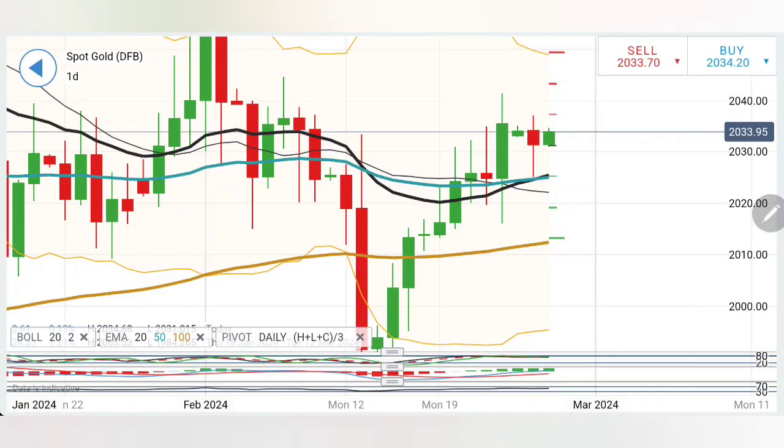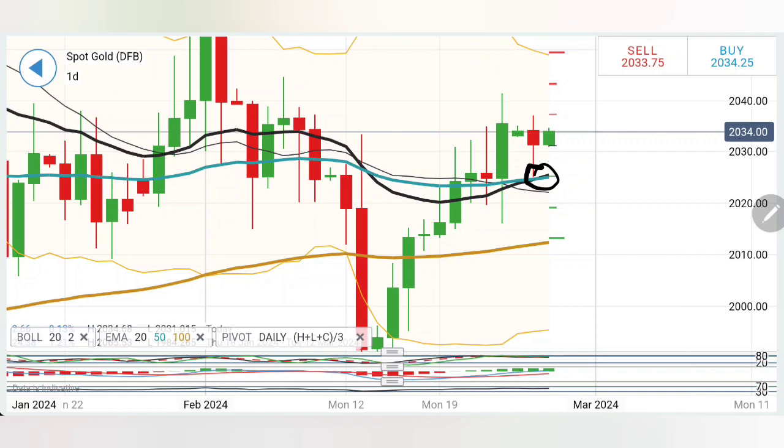Gold stayed in a no trade zone yesterday, where we have seen 2036 levels giving it a resistance on the upside while 2025 levels on the downside proved out to be great support. I have mentioned very clearly 2024-2025 is going to be the first resistance level. Beautifully, it has bounced back from the same zone. So can we expect it to reverse from the current levels?